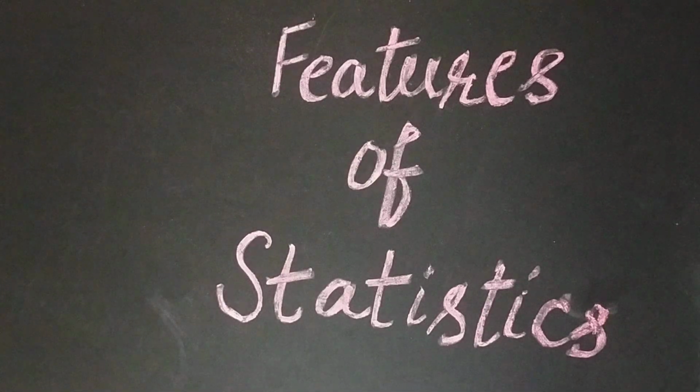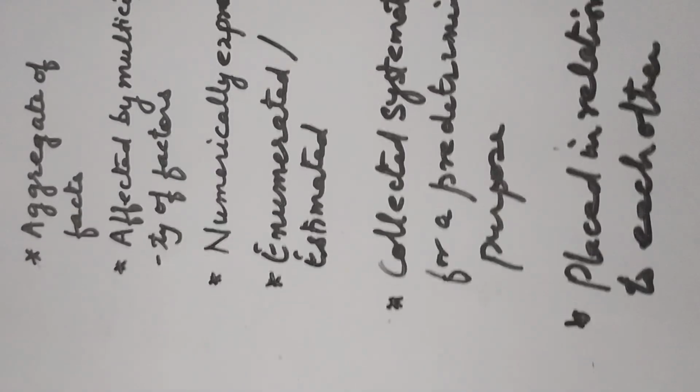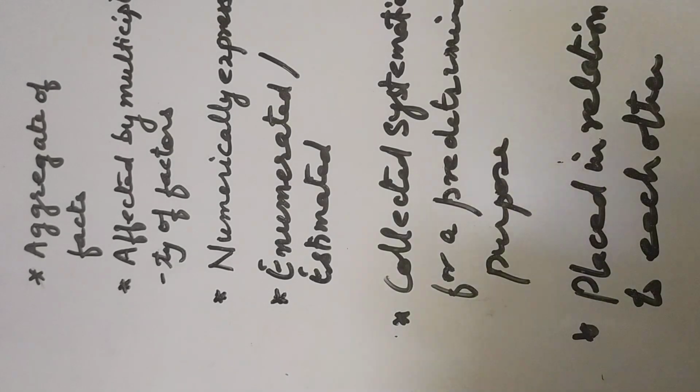So these are the different characteristics or features of statistics: aggregate of facts, affected by multiplicity of factors, numerically expressed, enumerated or estimated according to a reasonable standard of accuracy. Statistics must be collected systematically for a predetermined purpose and must be placed in relation to each other.